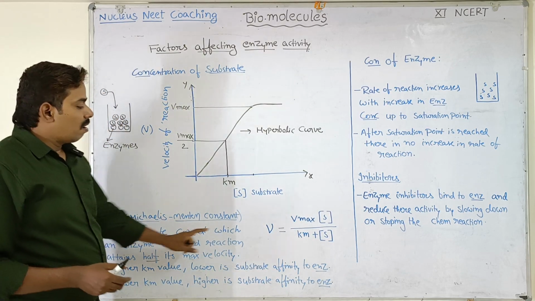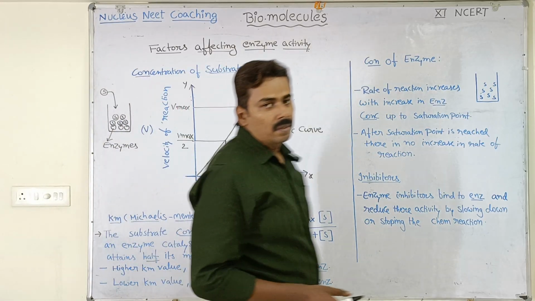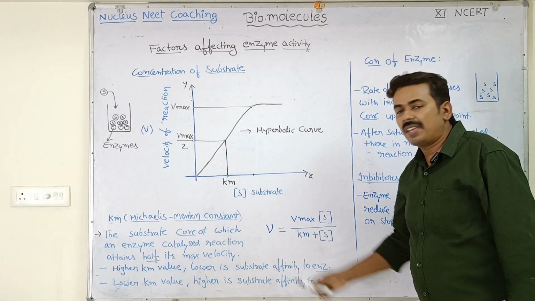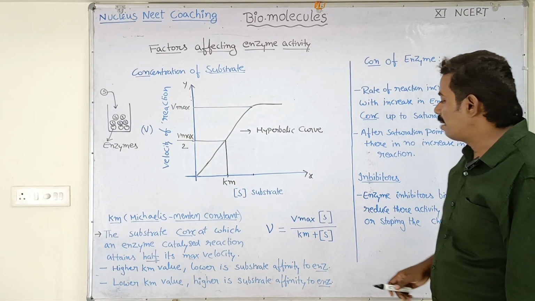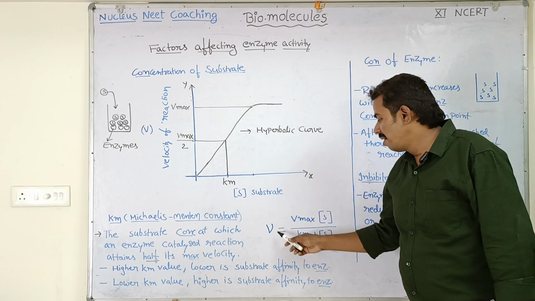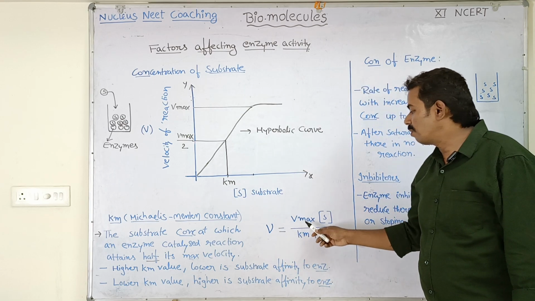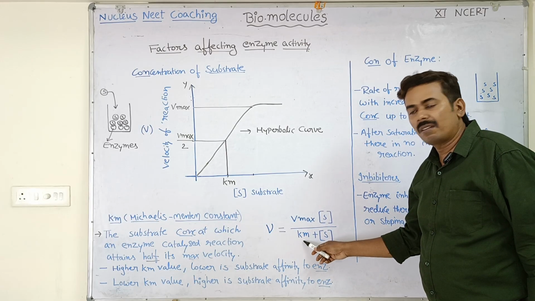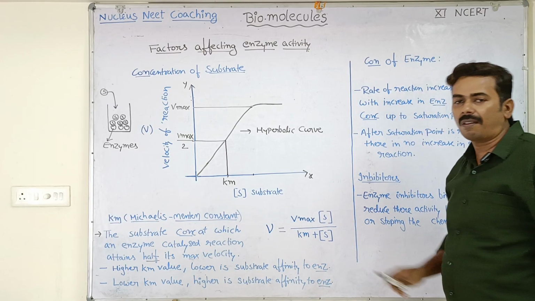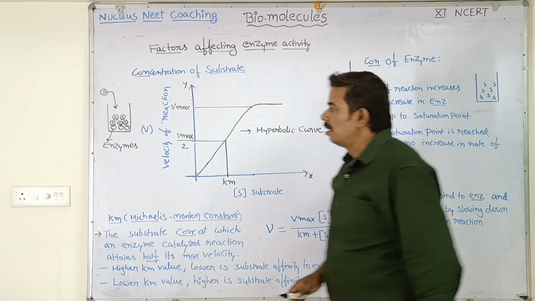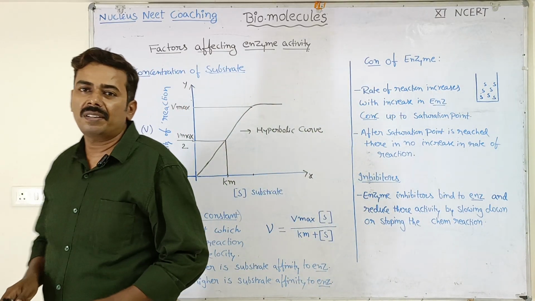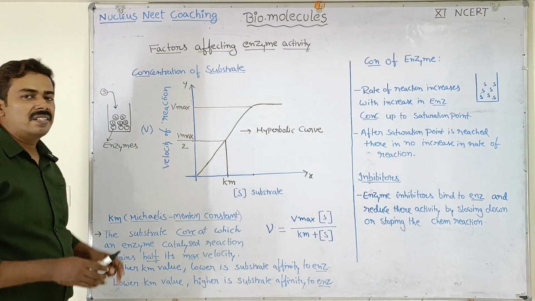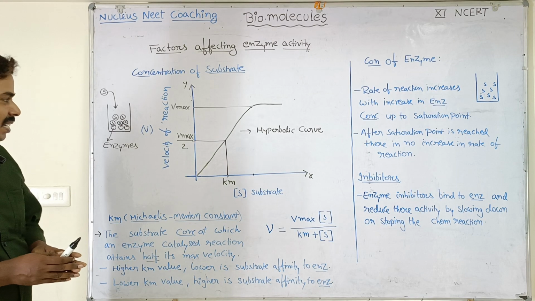Michaelis-Menten, two scientists, also gave an equation here. The velocity of any enzyme catalyzed reaction can be calculated by using this formula. Velocity of reaction V is equal to Vmax into substrate concentration divided by Michaelis-Menten constant Km plus substrate concentration. Okay, so this is about the concentration of substrate and its effect on enzyme activity.